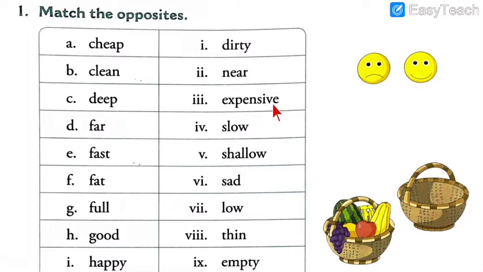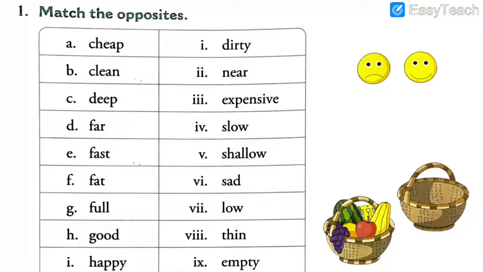Say for example, if you bought a mobile phone, if it is 1 or 2,000, it is cheap in the rate. But if it is 20-25,000, it is very expensive. If you are purchasing a toy, and if the toy comes in 50 or 100 rupees, then we call it a cheap toy. That means it is low in the price. But if that toy is 500 or 600 rupees, it is really expensive. Let me show you one picture by which you can easily understand what is cheap and what is expensive.